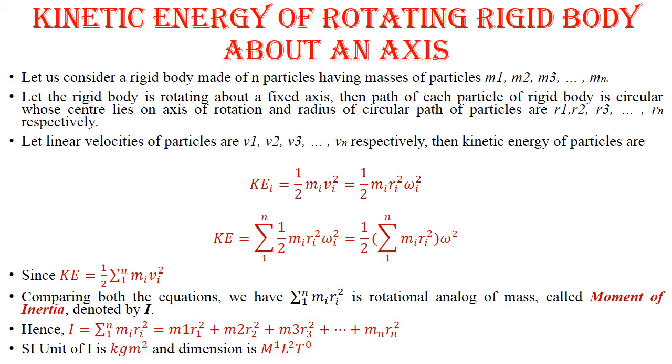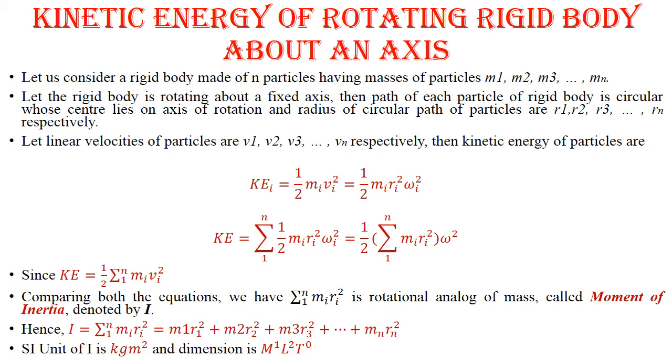Since kinetic energy is half summation of mass into vi square, if we compare both equations of kinetic energy, one in terms of omega, another in terms of linear velocity, we have summation of mi ri square, that is the rotational analog of mass, and this is called moment of inertia, denoted by I. Hence, the kinetic energy may be expressed as 1/2 into I into omega square.